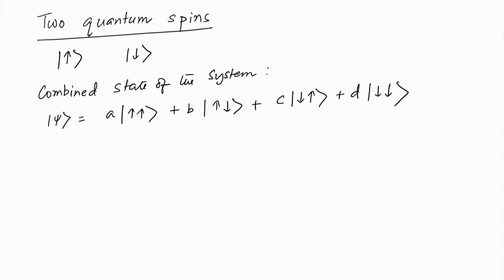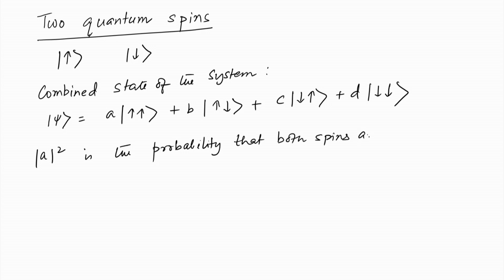So, we are actually talking about the Z basis, and in that basis |A| square is the probability that both spins are in up state